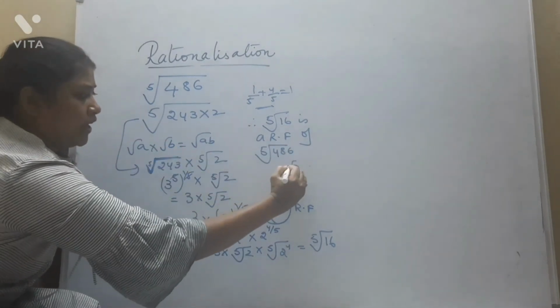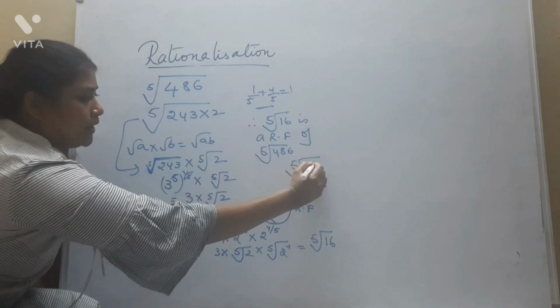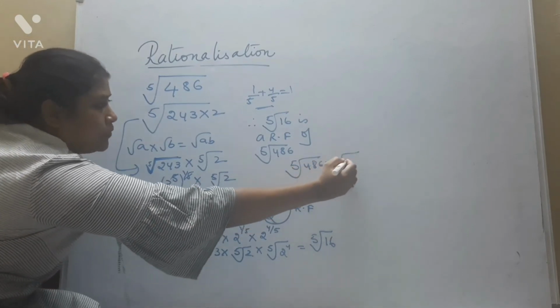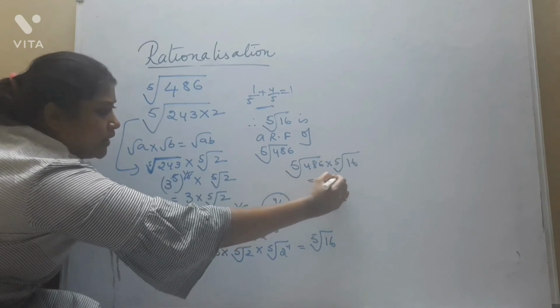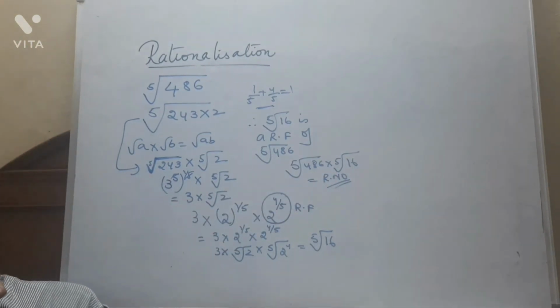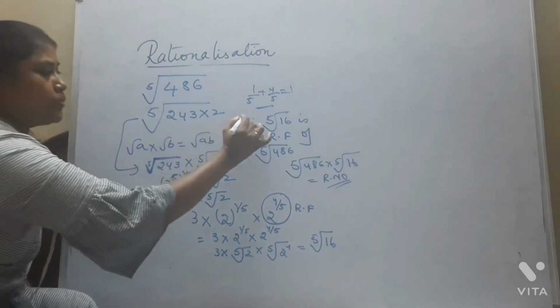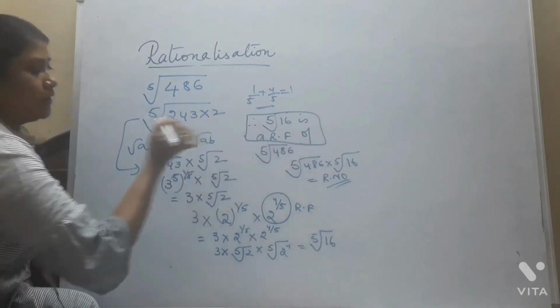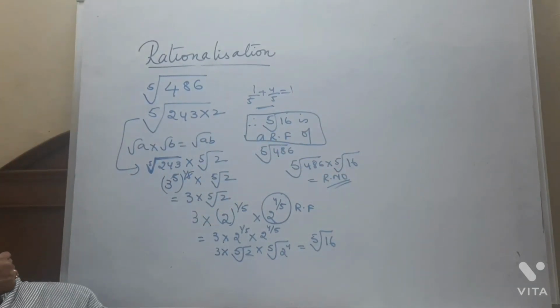Now, for verification, you do the 5th root of 486 into the 5th root of 16. You will definitely get a rational number, because 486 into 16 can be expressed as something power 5. So definitely you will be getting a rational number. Now this will be called your rationalizing factor, which one? The 5th root of 16. Understood, guys? Very simple.